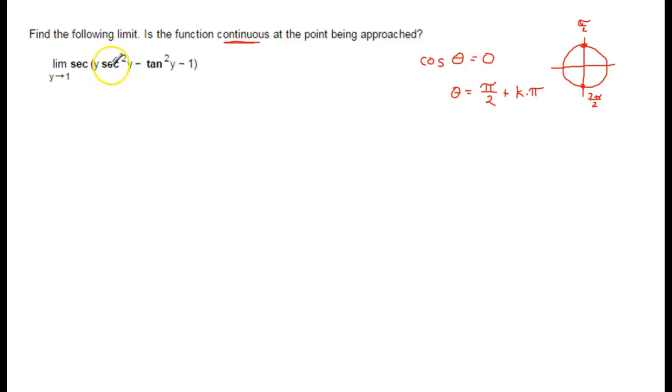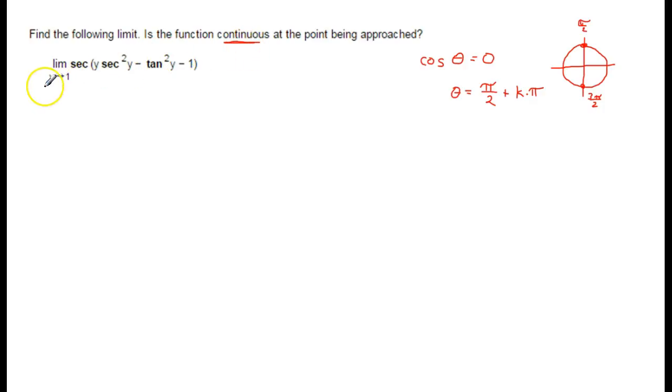Now, where would this be equal to pi over 2? This interior part, the stuff inside the parentheses, is what's going into secant. So all of this would have to be equal to one of these pi over 2 values for it to be not continuous, for it to be one of the asymptotes of the secant function.